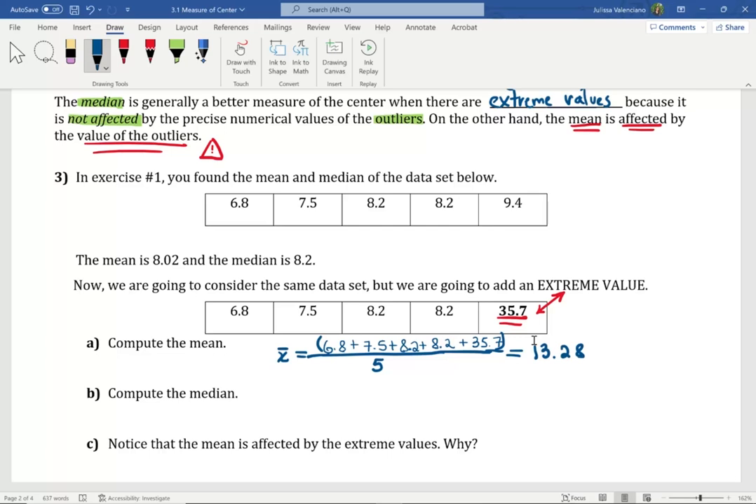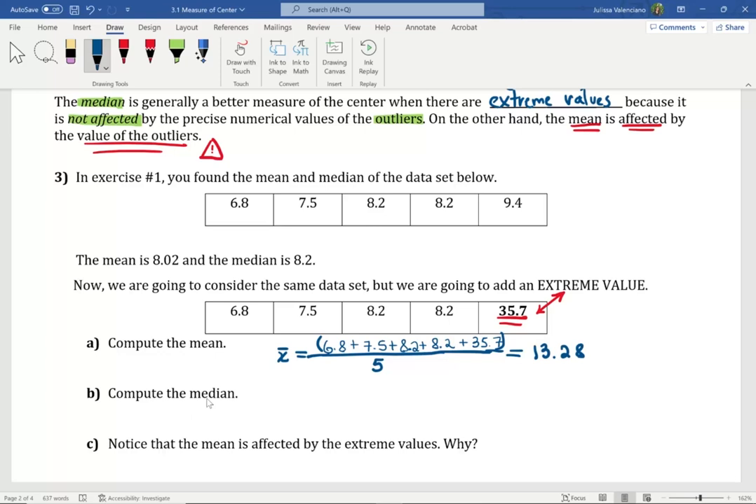The answer is no. When we look at the mean of a distribution, we should see that most of the data values are around the center of the distribution. Looking at the data set, we would say, no, most of our values are not around 13.28. That's not a good measurement of the center.